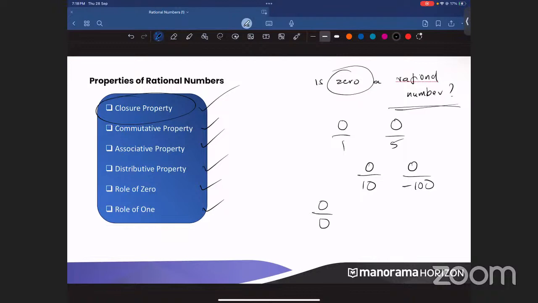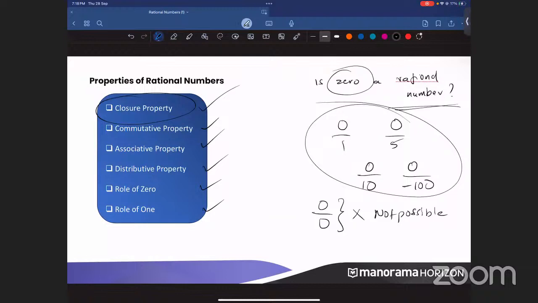Yes. But what is not possible? Is 0 by 0 possible? No, this is not possible. Okay. But other than zero, I can put anything. I can put 1, I can put 5, I can put 10, I can put -100 or anything, right?